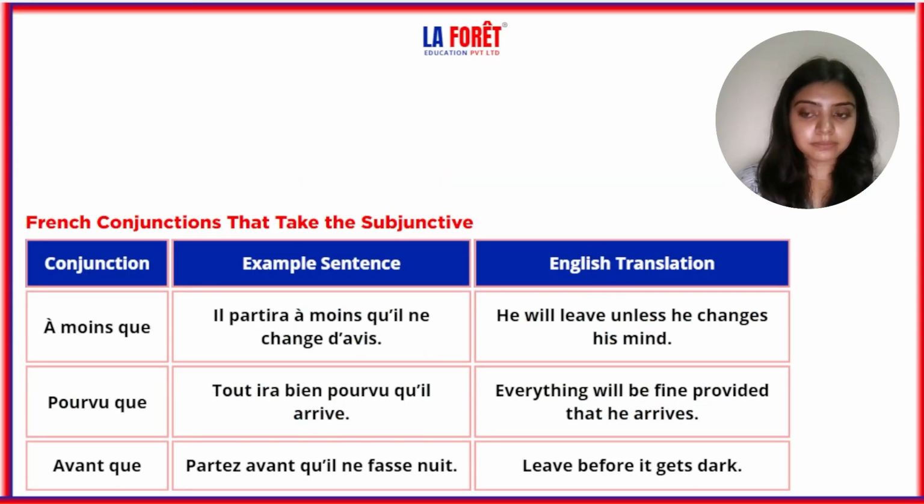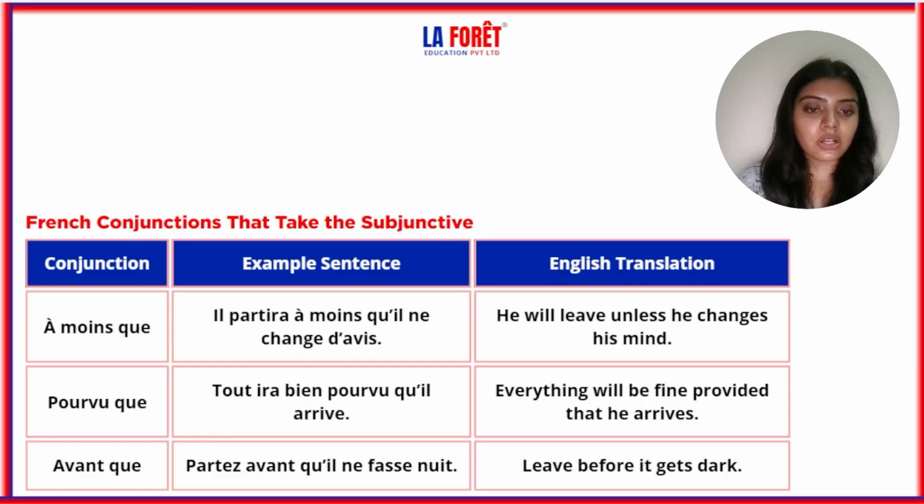Now another one is à moins que: il partira à moins qu'il ne change d'avis. So he will leave unless he changes his mind. Now here also after que we have put the subjunctive conjugation. Next is pourvu que. Tout ira bien pourvu qu'il arrive. So everything will be fine provided that he arrives. After que with il, it is the verb arrive in subjunctive conjugation.